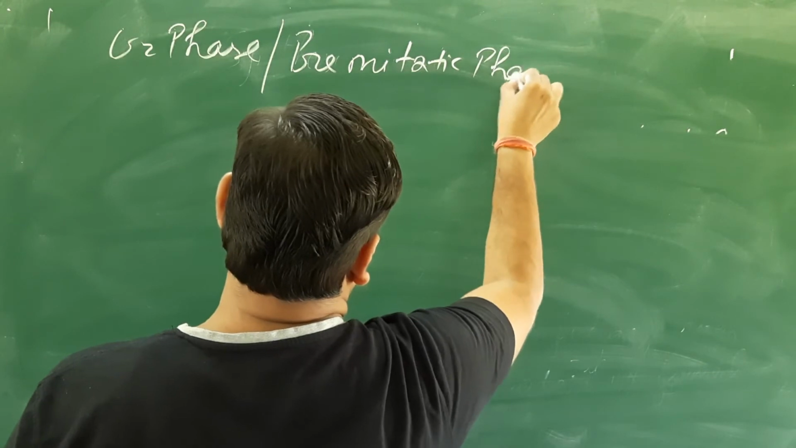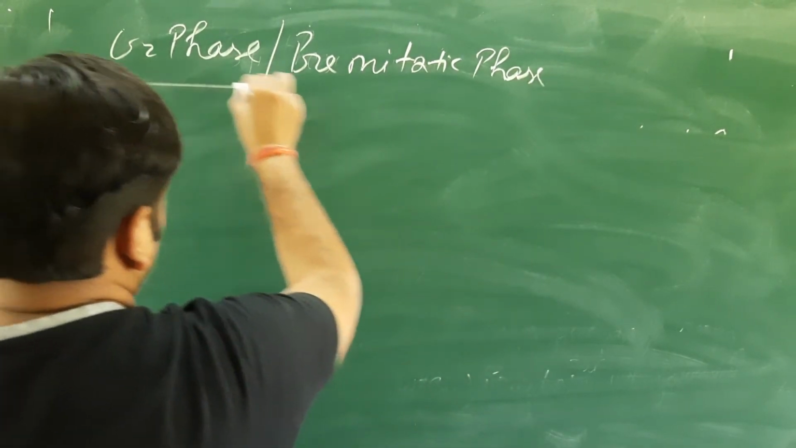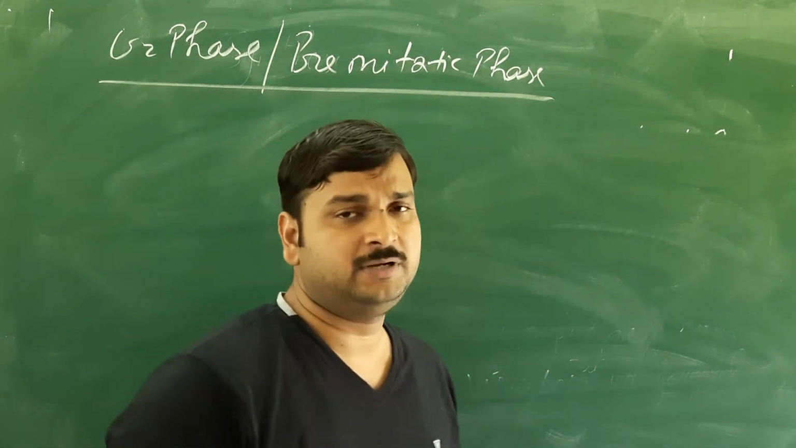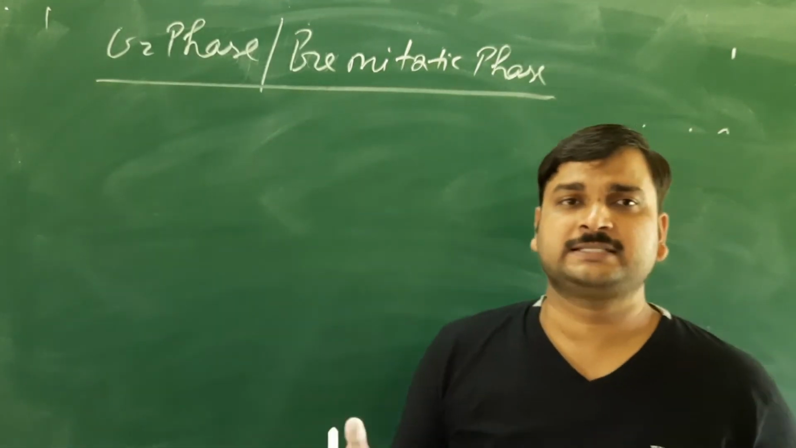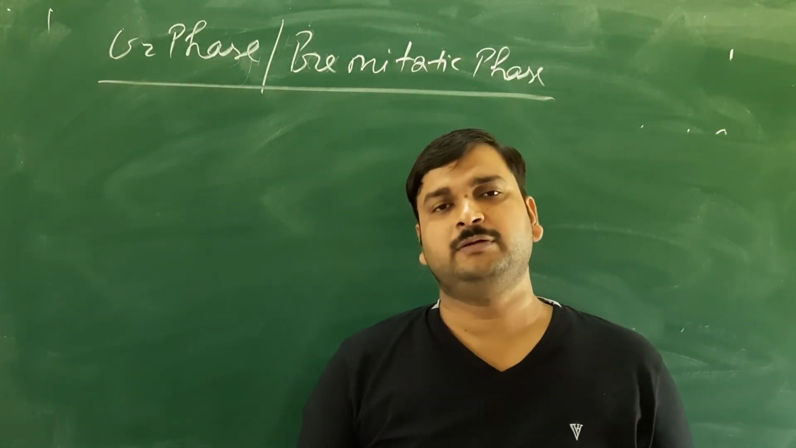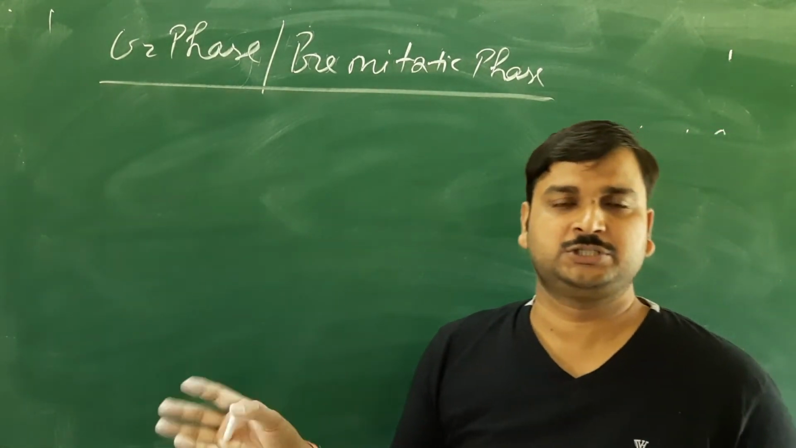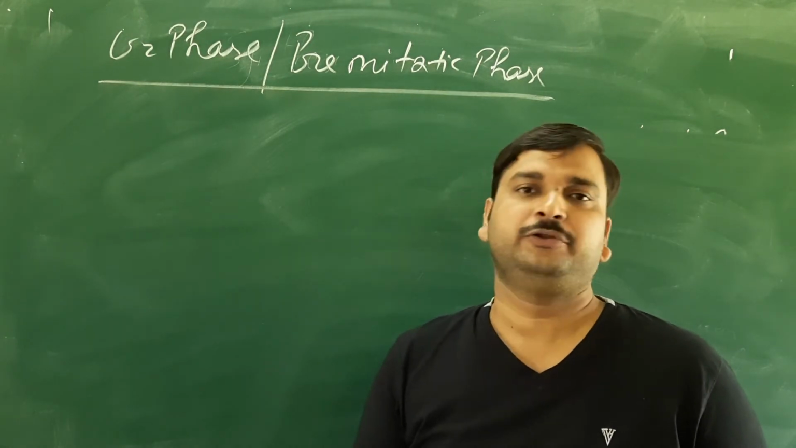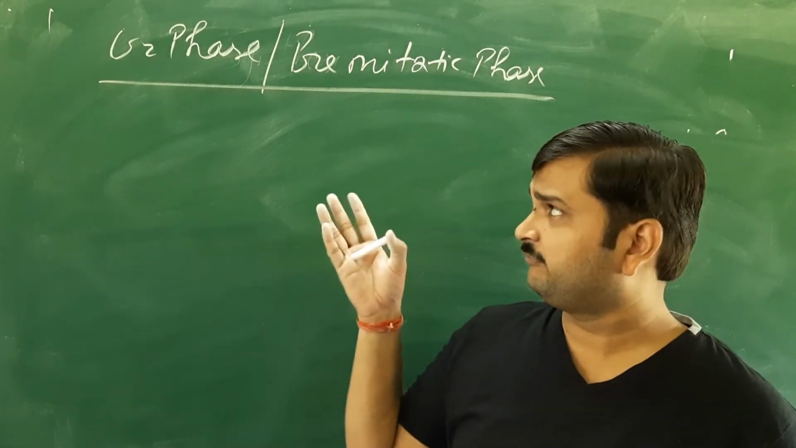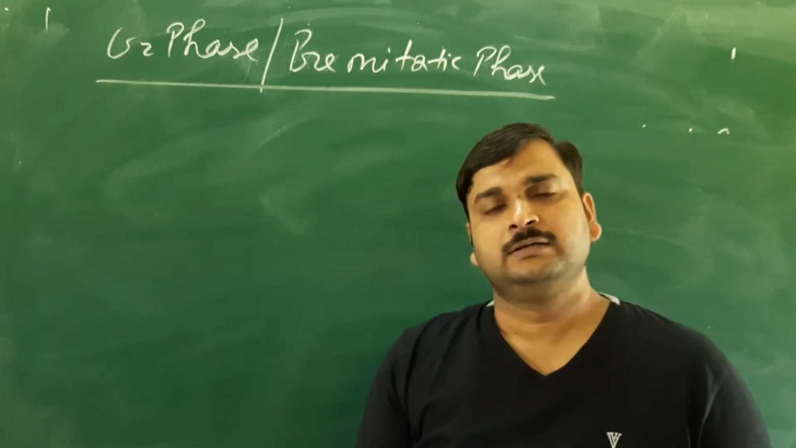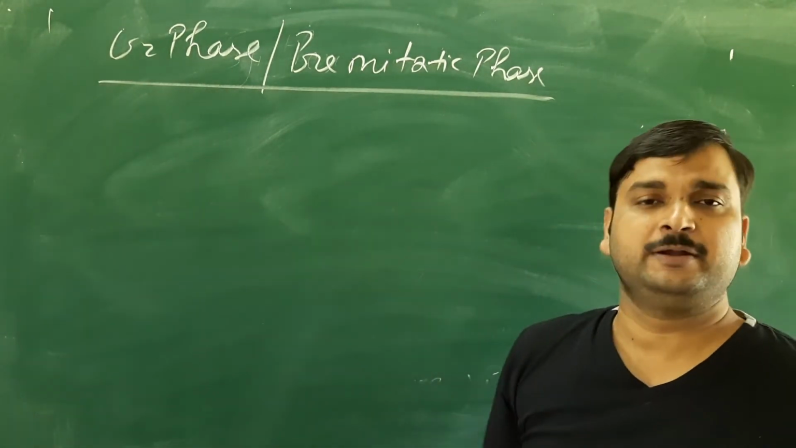Pre-mitotic phase. Why is it called the pre-mitotic phase? Because you can see, after the S phase, the amount of DNA has doubled. When the cell is undergoing division, only then will it make its DNA double. This G2 phase is of very short duration, and it is the phase of the interphase present immediately before mitosis. That's why it is called the pre-mitotic phase.